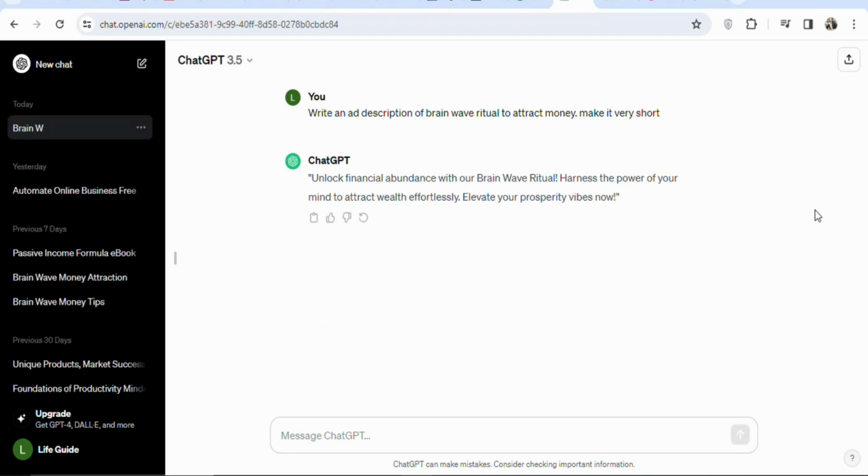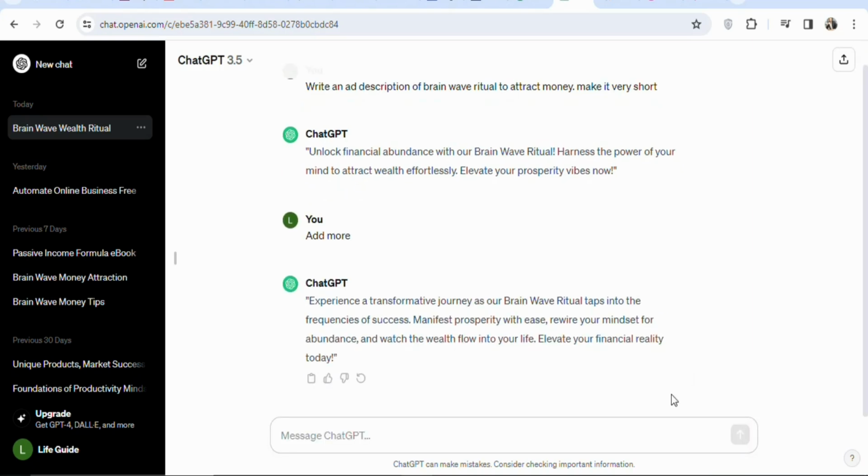As you can see, it is writing. You can see the description is so short, so let's give a prompt again. Add more, something like this. Just type add more and click on send. Once that is done, it will add more information to the description. You can see it has added more information. As you can see, that has been done.